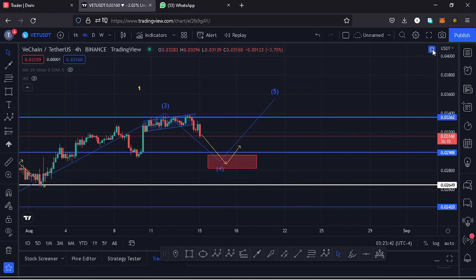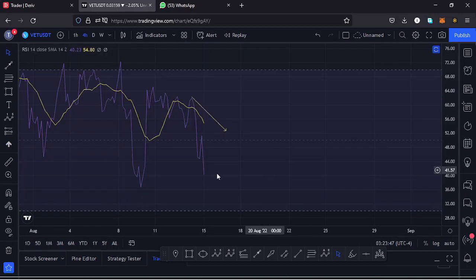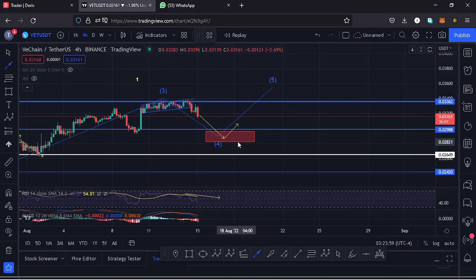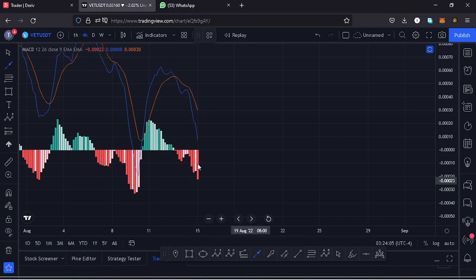Also taking a look at the indicators, here on the RSI we are trading at around the 40 mark, and that would mean we have room for us to support any movement to the upper side and also any movement to the lower side. So any movement into that red target area here on the charts will be supported on the RSI. Also taking a look at the MACD, on the MACD we had printed a bearish cross, and that would mean lower prices could be coming our way. So let's be patient and see how that plays out, and I'll keep you updated.